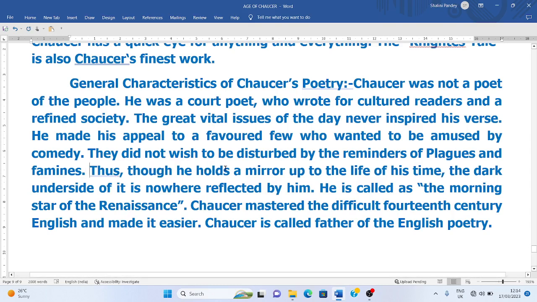They did not wish to be disturbed by reminders of the plague and the famine, so we do not get references to these disasters in Chaucer's work. Thus, though he holds a mirror to the life of his time, though he is a representative poet of the 14th century, the dark underside of it is nowhere reflected by him.